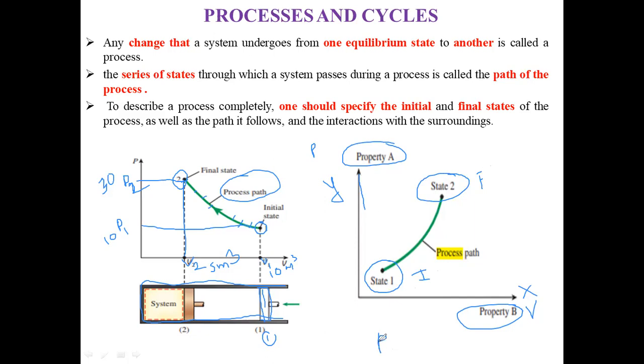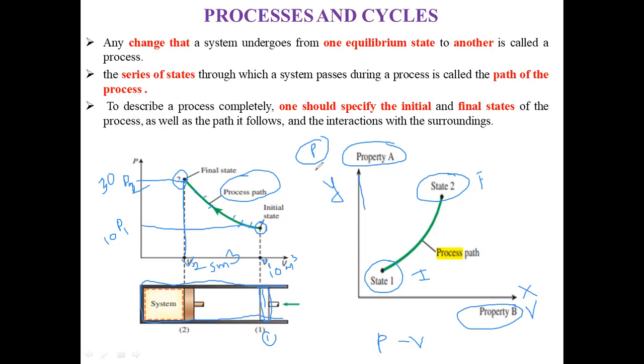This is known as a PV diagram because on the y-axis we consider the property pressure, and on the x-axis we consider the property volume. So we are measuring two main properties, pressure and volume, and this is known as a PV diagram.